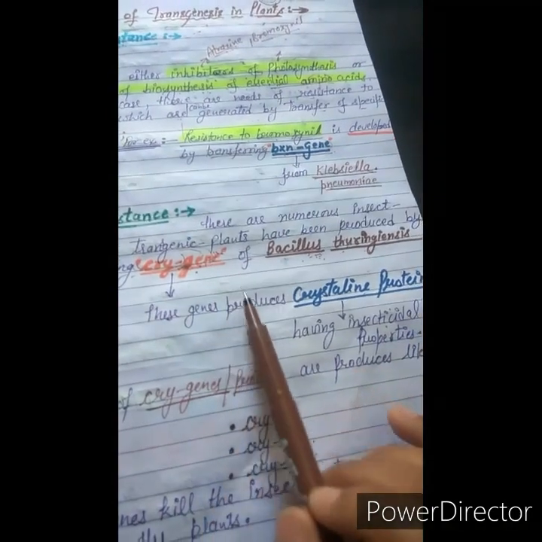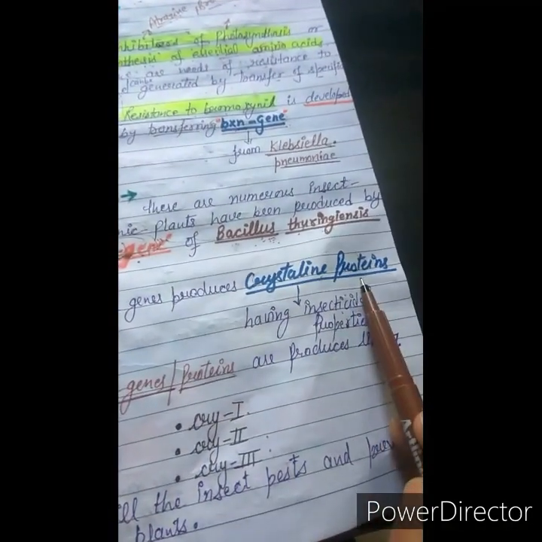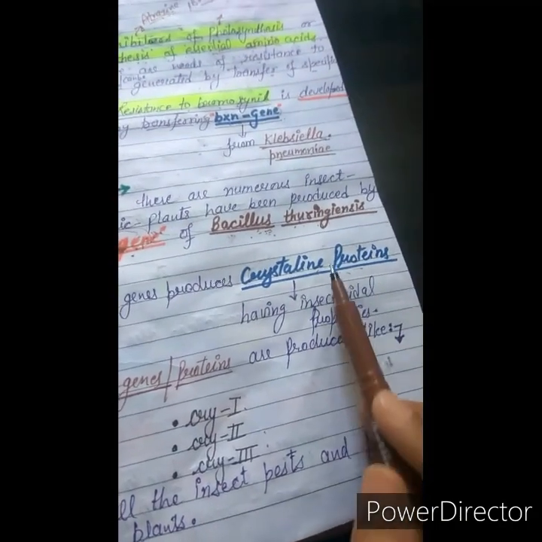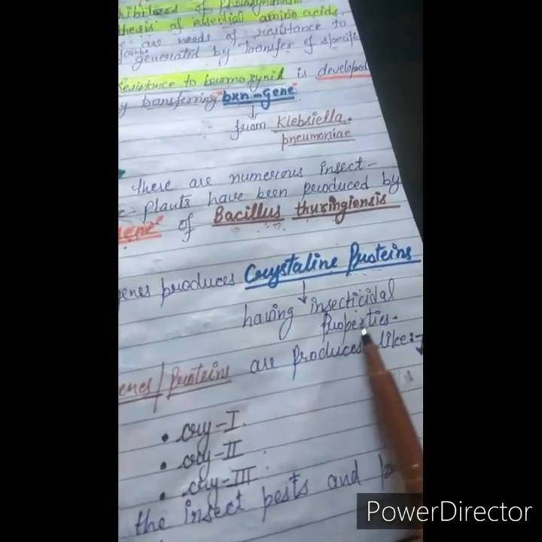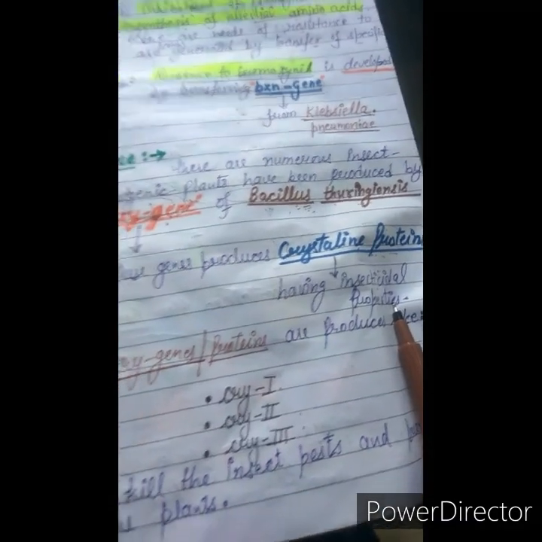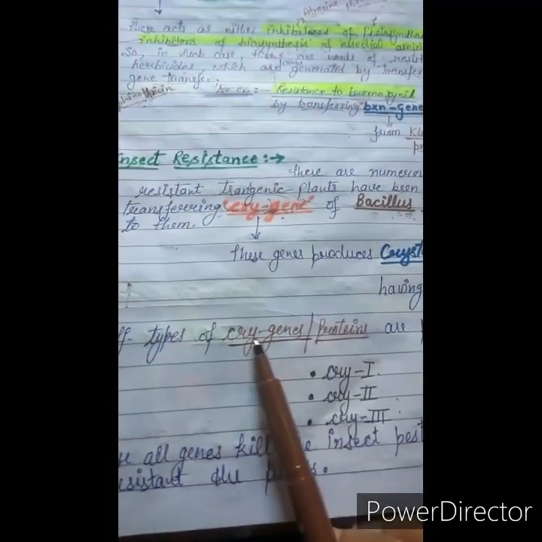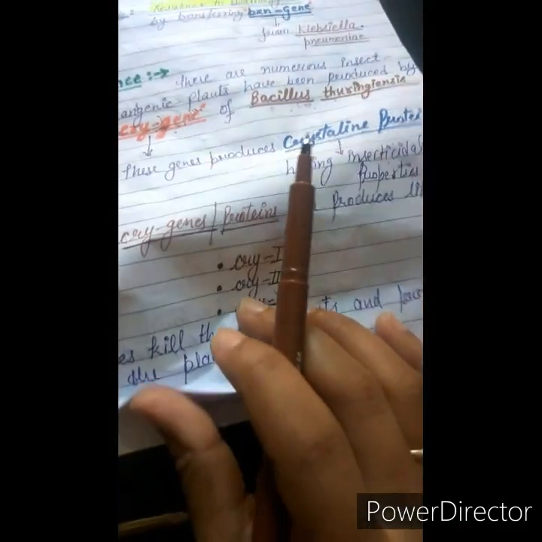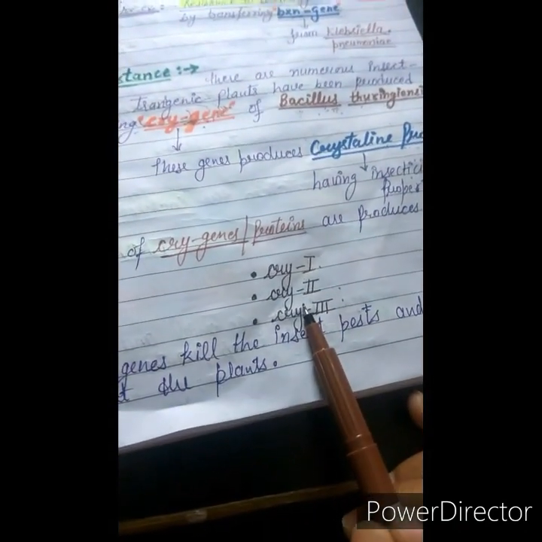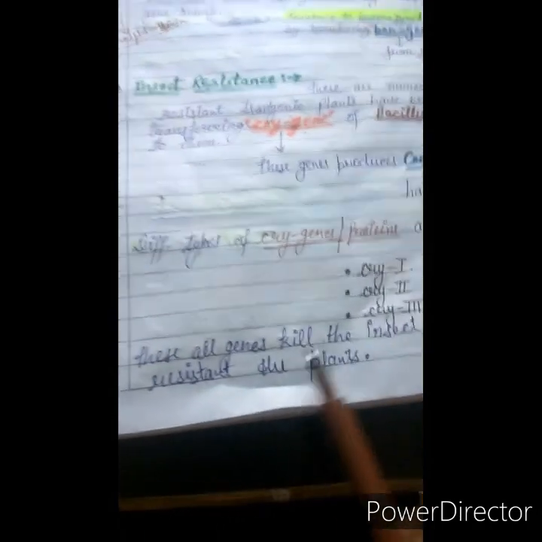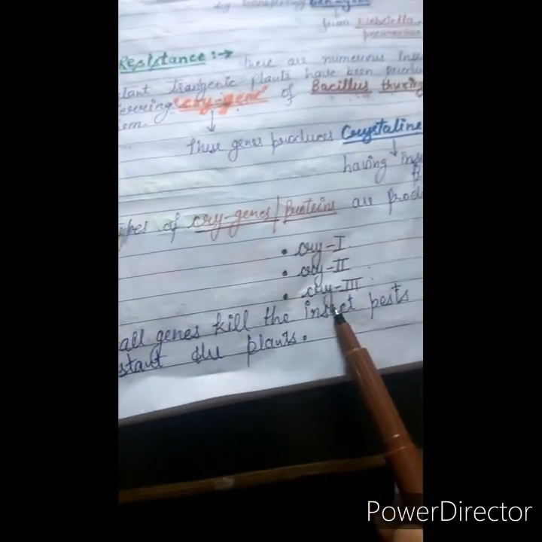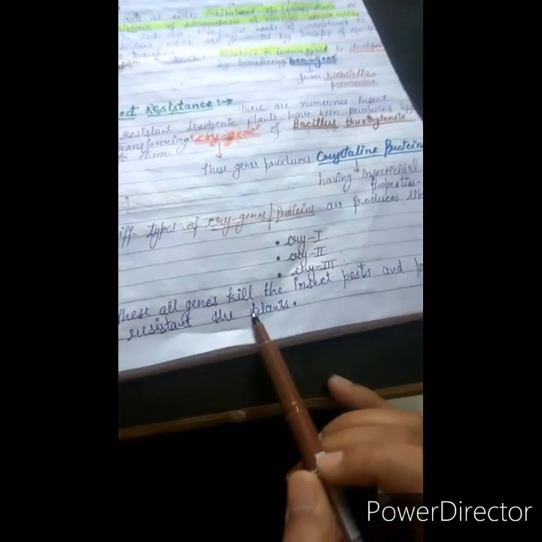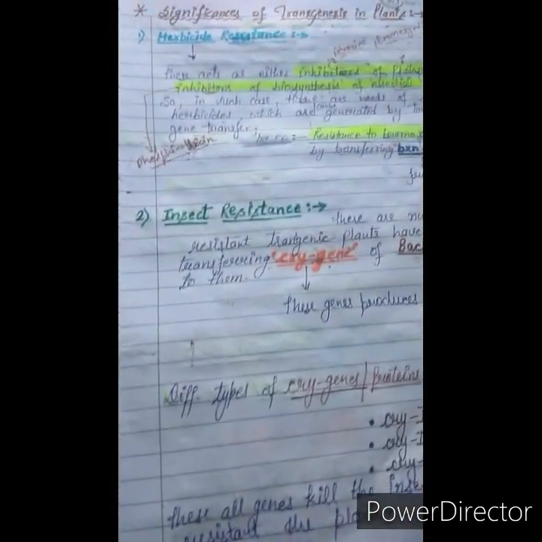These cry genes produce crystalline proteins, in short Cry proteins, and all these Cry proteins have insecticidal properties. There are different types of Cry proteins and cry genes, like cry1, cry2, cry3, and all these genes kill insect pests and protect the plants from insects.